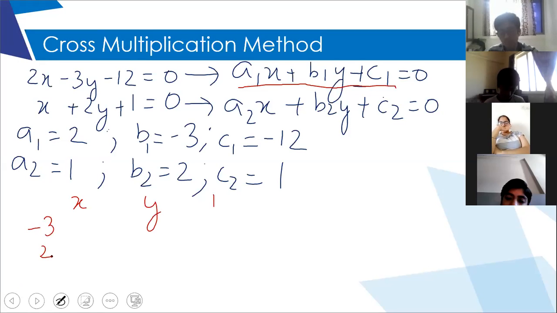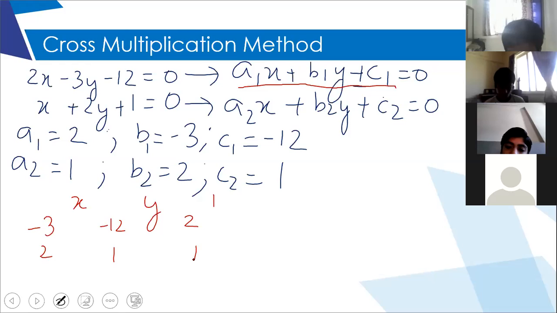Then between X and Y, it is C1, C2, which is -12 and 1. Then between Y and 1, it is A1, A2, which is 2 and 1. And then again, you end with B1, B2 only, which is -3 and 2. So we got this arrangement. Right? Please write it down.